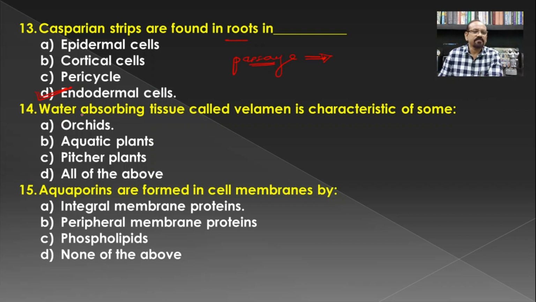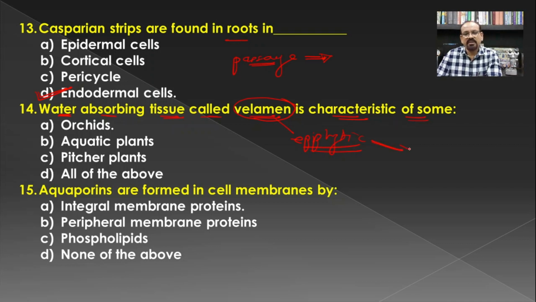Then, the water absorbing tissue called velamen is a characteristic feature of or found in some of... Actually, velamen is found in plants which show the epiphytic condition, means plants growing on other plants only for support and not for nutrition.